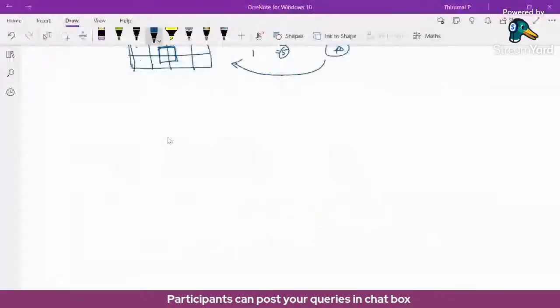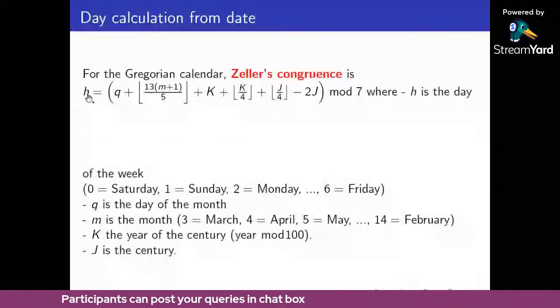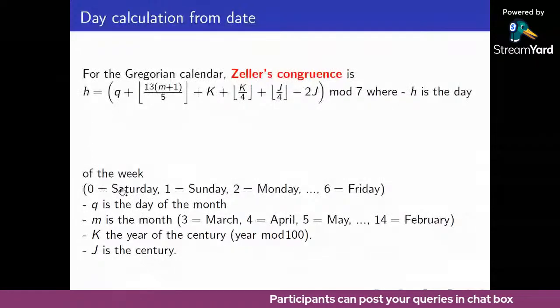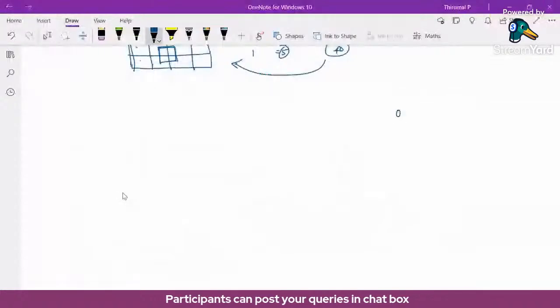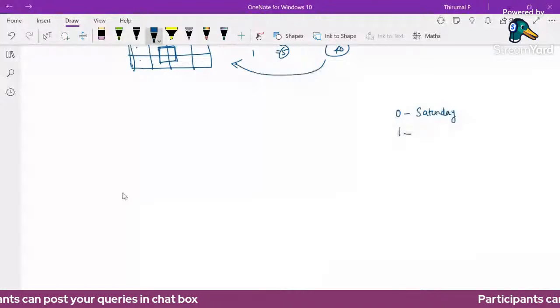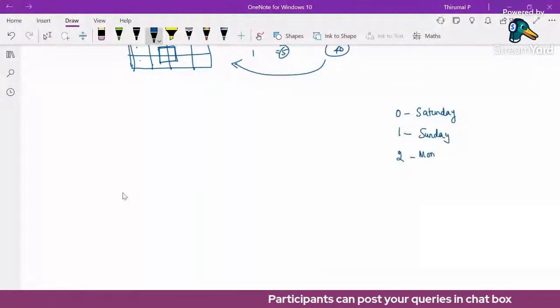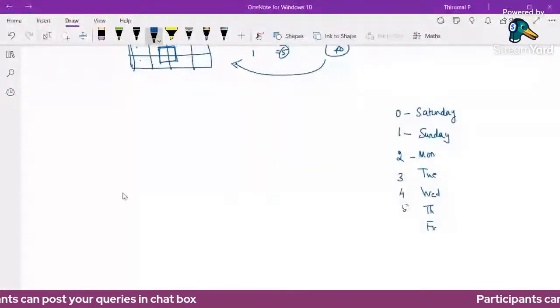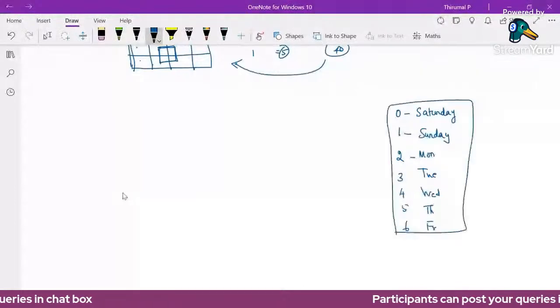Here h is the final answer. We are arriving at h, our day. We need to calculate it, and it will be 0 to 6. So 0 means Saturday, 1 Sunday, 2 Monday, then Tuesday, Wednesday, Thursday and Friday, so 3, 4, 5, 6. Finally, we arrive at a number from 0 to 6. The h value will be 0 to 6.